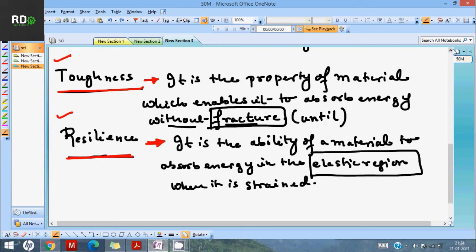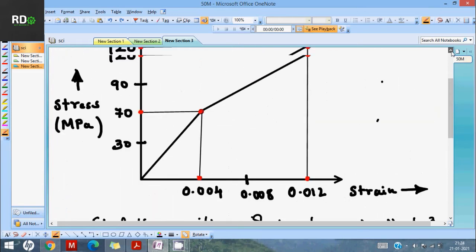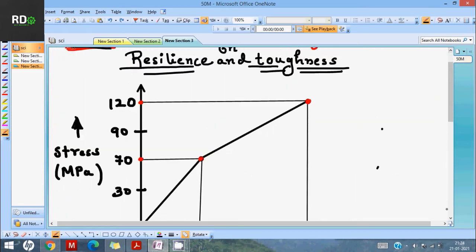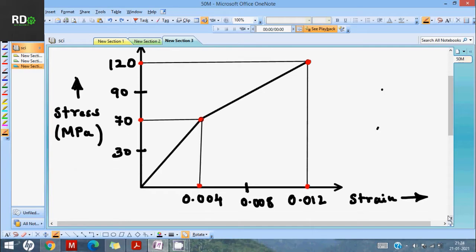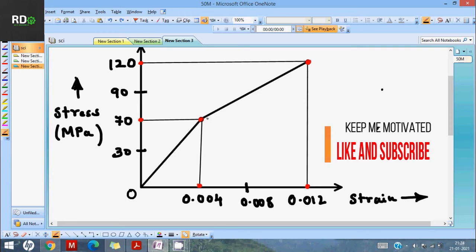Coming back to our problem, on the y-axis the stress is given in megapascal, MPa. On the x-axis it is the strain, and strain has no unit, mm by mm. In this graph, let me put 0 here.